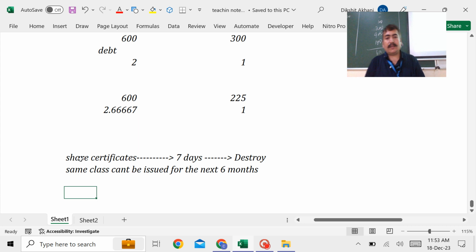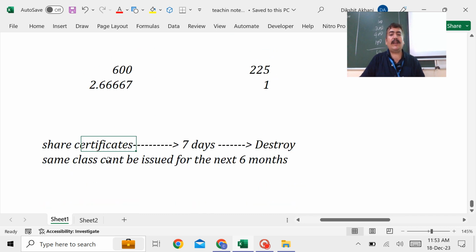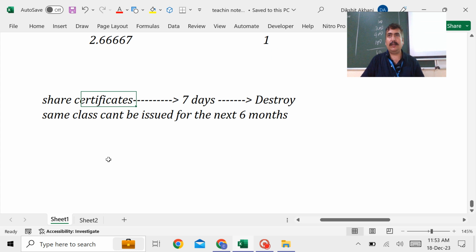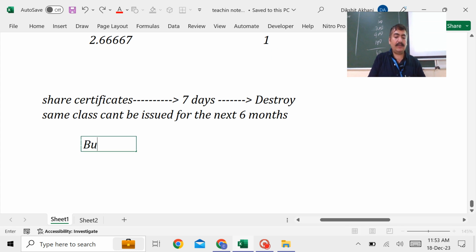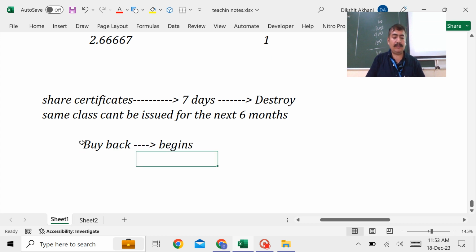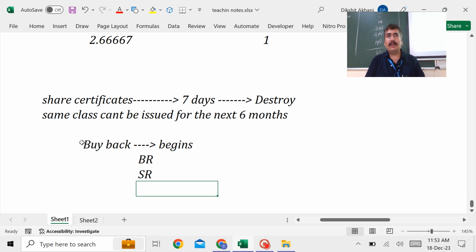Okay, sometimes in the exam there is one more question. And the question is, what is the maximum validity of the buyback? So all of you know that buyback begins with either passing a board resolution, maximum 10%, or by passing a special resolution, 11 to 25%. So your buyback triggers when you go with the board resolution or the special resolution, but what is the maximum validity?